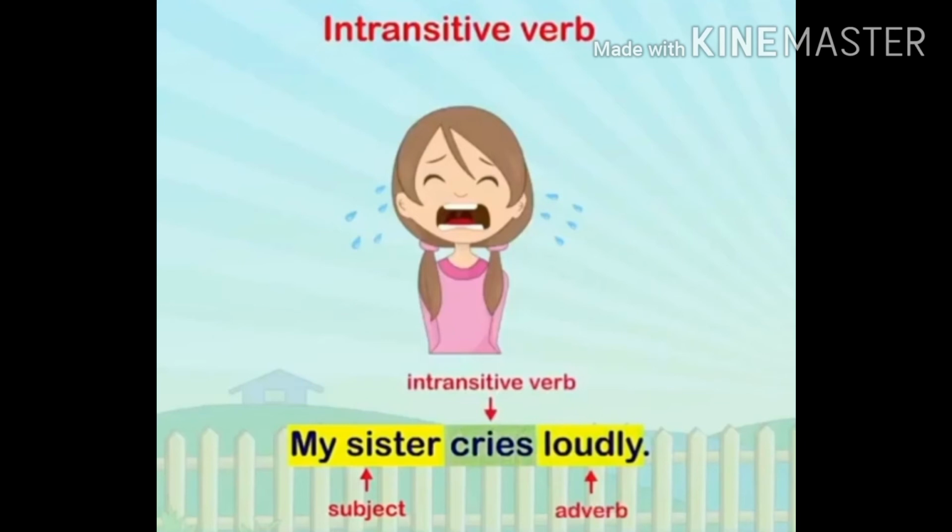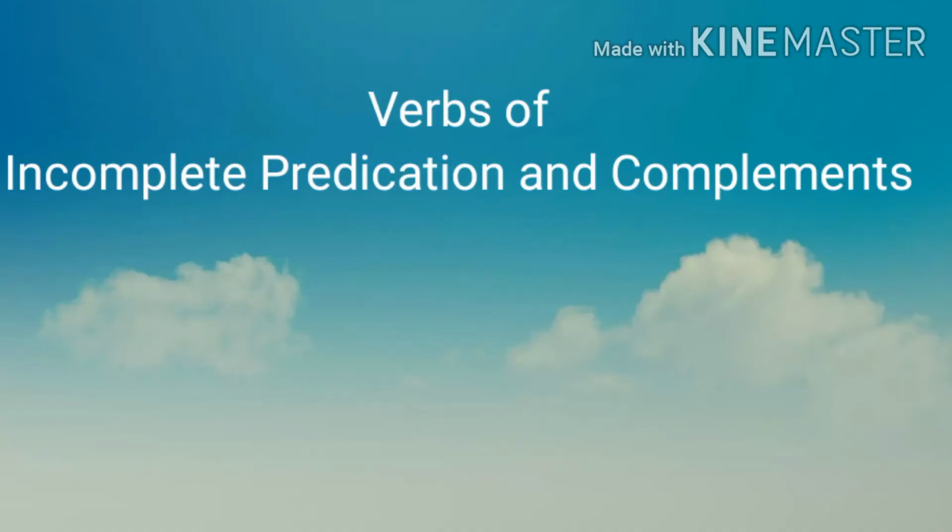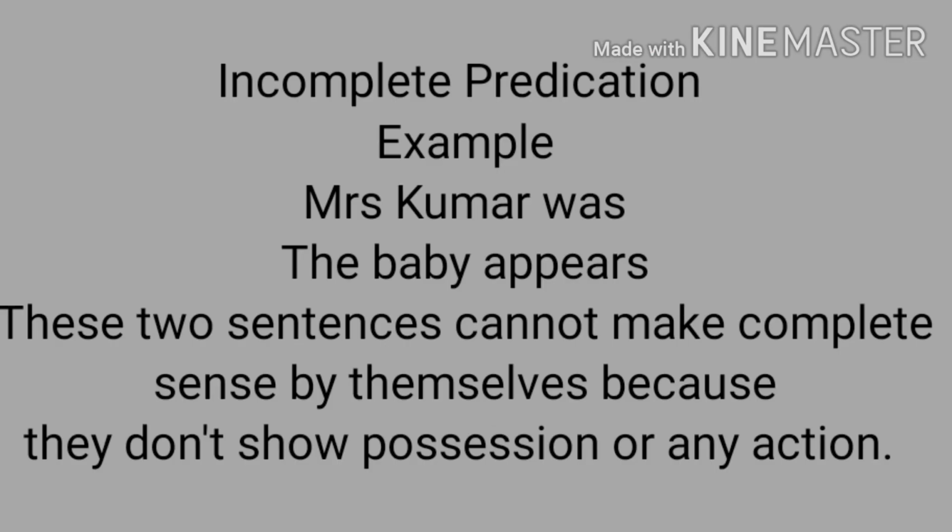Because if I speak only this sentence, my sister cries, it is giving me complete meaning and it does not require object. So yes, you are right. This is intransitive verb. Next is incomplete predication and complements.